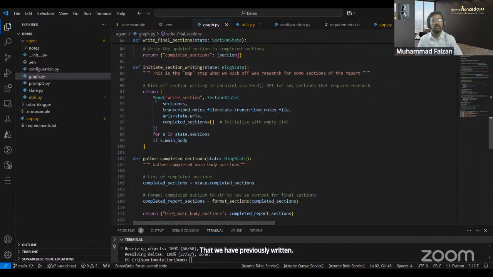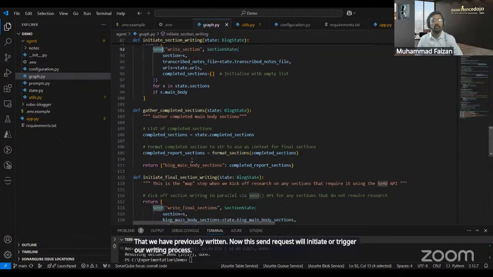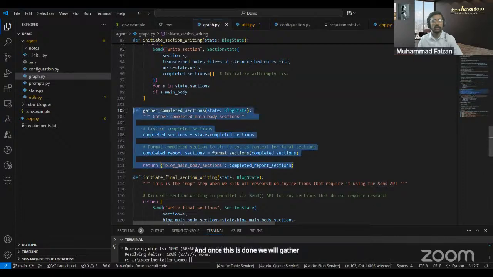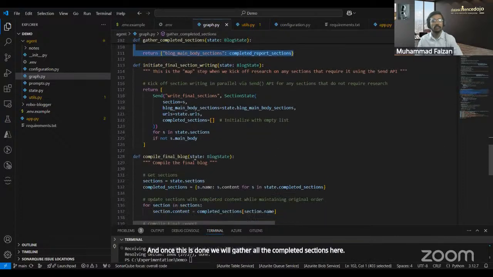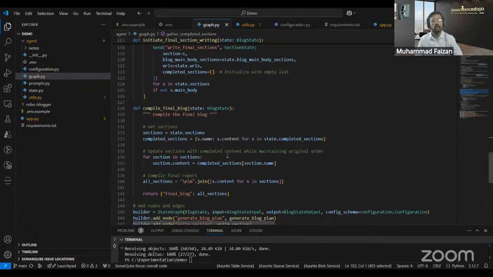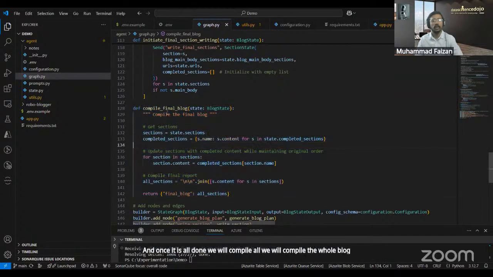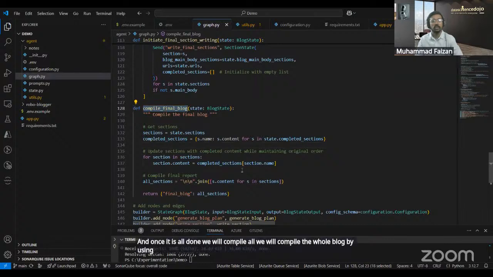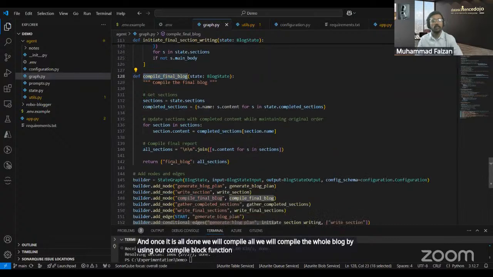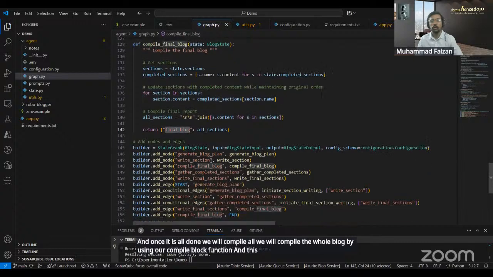Now, this send request will initiate or trigger our writing process. And once this is done, we will gather all the completed sections here. And once it is all done, we will compile the whole blog by using our compile blog function. And this will be given to the end user.